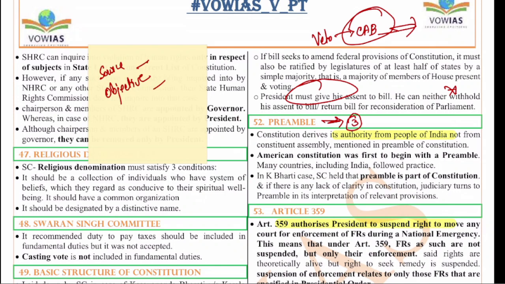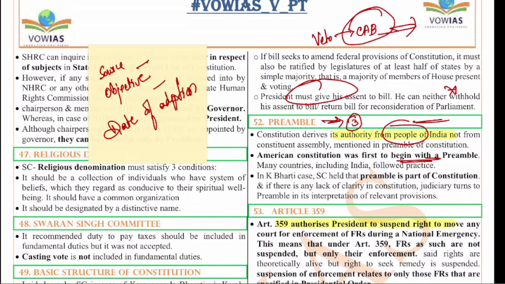So, who is the source? It is the people of India. The people of India are the source. This is what is said in the preamble. So, the constitution derives its authority from the people directly. The American Constitution was the first constitution to begin with a preamble.